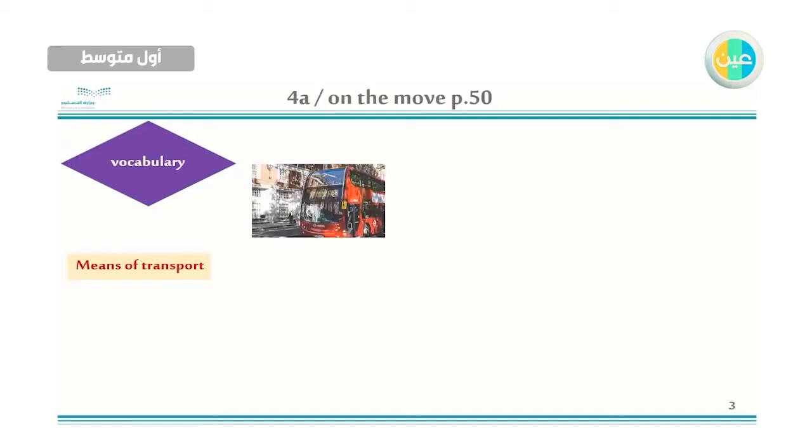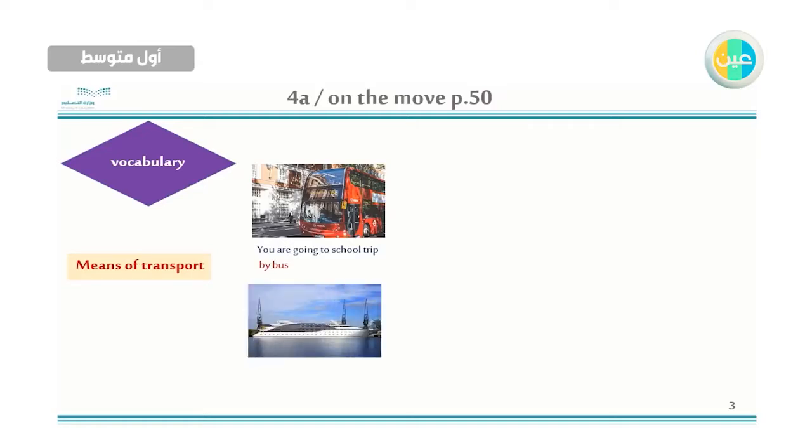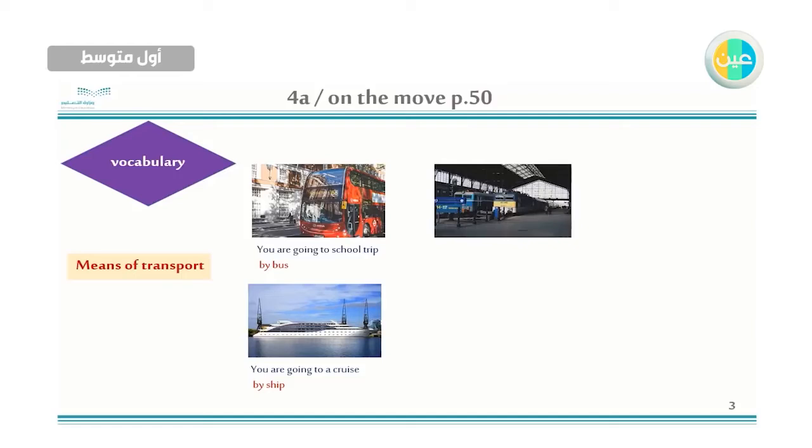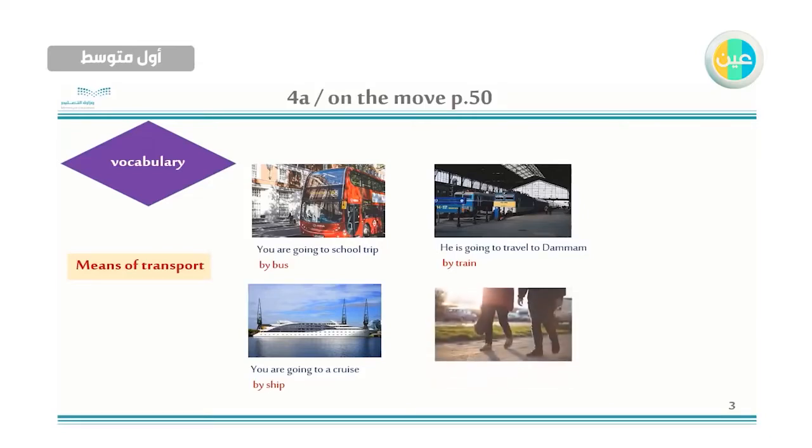This is a bus. You are going to school trip by bus. So we will use by. The preposition by, we will use it with bus, by bus. Ship. You are going to a cruise by ship. We will also use preposition by with ship. Train. He's going to travel to Dammam by train. Also, we will use by with train.